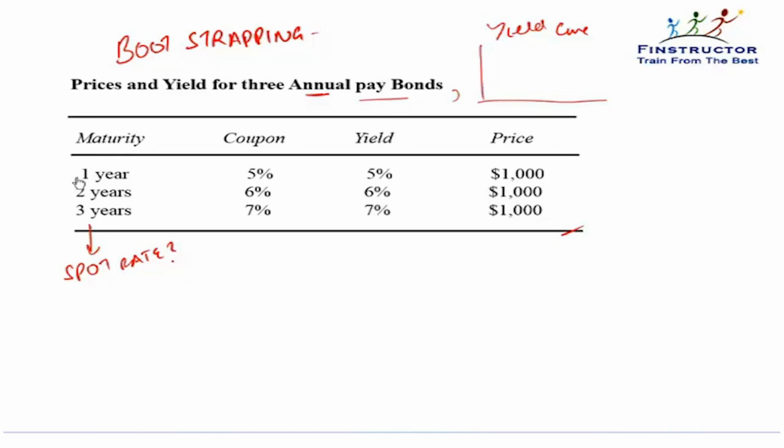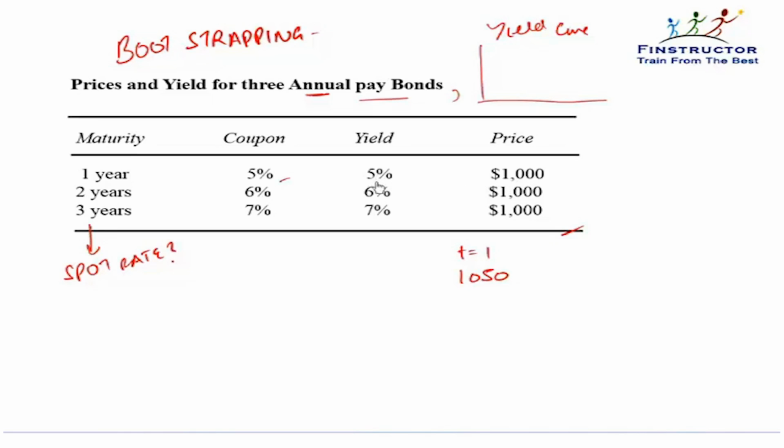Whereas bonds with coupons are more easily traded and are more liquid, and their prices are a better reflection of the current interest rates in the economy, because they are traded frequently and the repricing happens frequently. So a lot of times we take help of coupon bonds to calculate the spot rates and not just zero coupon bonds. So let's see how we can do it. The first bond has a maturity of 1 year. That is, at the end of 1 year, we will get a payment of 1050. The par value is 1000 and the coupon is 5%.